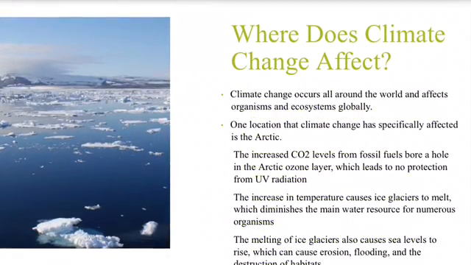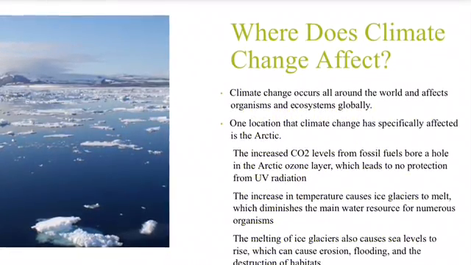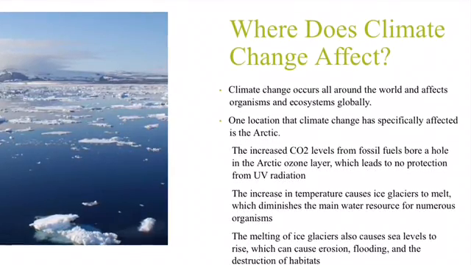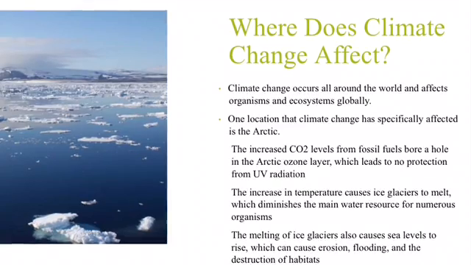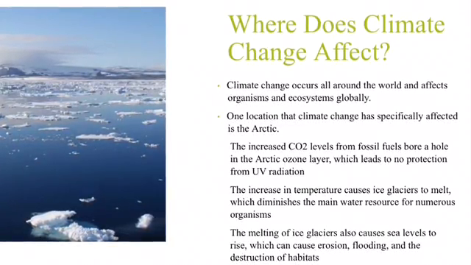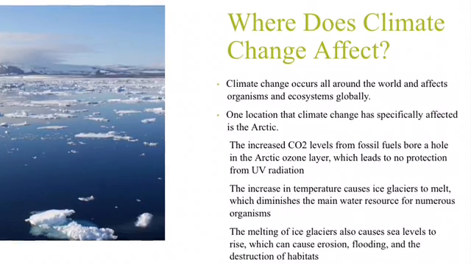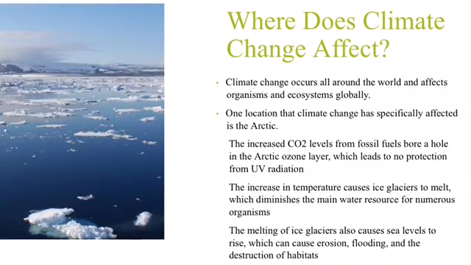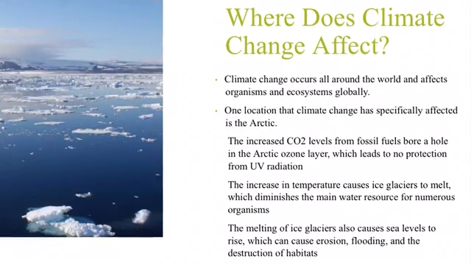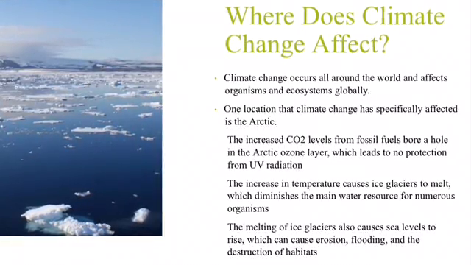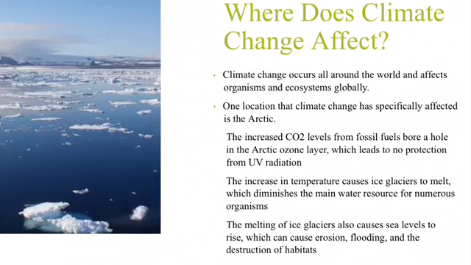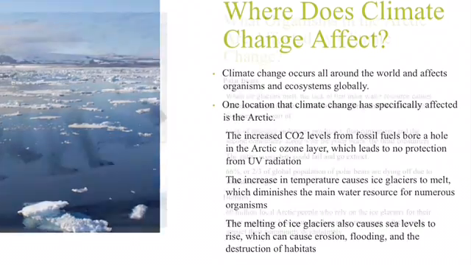Where does climate change affect? Climate change occurs all around the world and affects organisms and ecosystems globally. One location that climate change specifically affects is the Arctic. The increased CO2 levels from fossil fuels bore a hole in the Arctic's ozone layer, which leads to no protection from UV radiation. The increase in temperature causes ice glaciers to melt, which diminishes the main water resource for numerous organisms. The melting of ice glaciers also causes sea levels to rise, which can cause erosion, flooding, and the destruction of habitats.